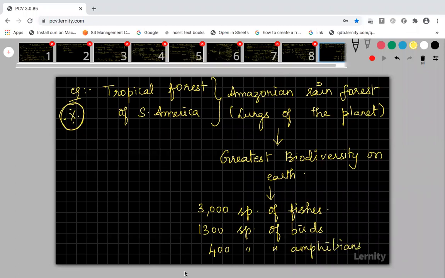Not only 400 species of amphibians, but reptiles and also mammals. All of these are around 400 each. Don't think it's 400 in total: 400 species of amphibians, 400 species of reptiles, and 400 species of mammals. And then, very important, 1,25,000 species of invertebrates.